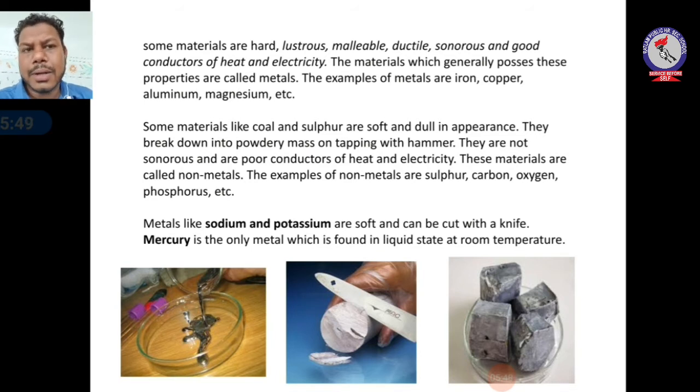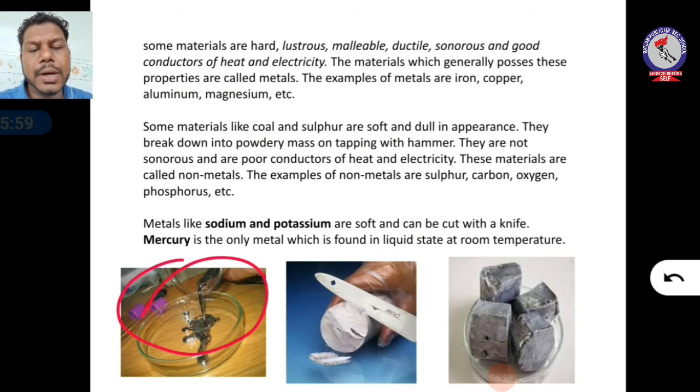And talking about metals, I have told you that metals are hard. But there is a metal, you can see in the first picture, mercury. It is the metal which is in the form of liquid at room temperature. In the second diagram you can see sodium and potassium, which are kept in kerosene to avoid contact with air because they burn, and they are very soft metals which can be cut with a knife.